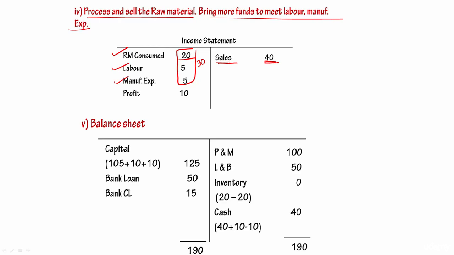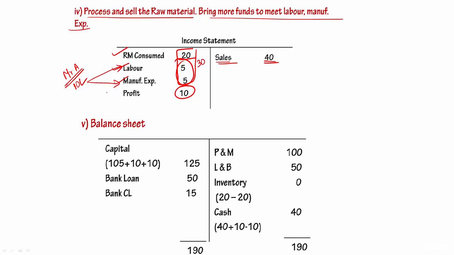Now let us see what is happening. My cost is 30, I'm selling it for 40, I'm going to make a profit of 10, but in between a question will arise how these were funded. Because the raw material was already purchased, but how are you managing the labor and manufacturing expenses. So for that I'm going to assume that Mr. A is bringing in another 10 lakhs. So that money has been used for labor and manufacturing expenses.